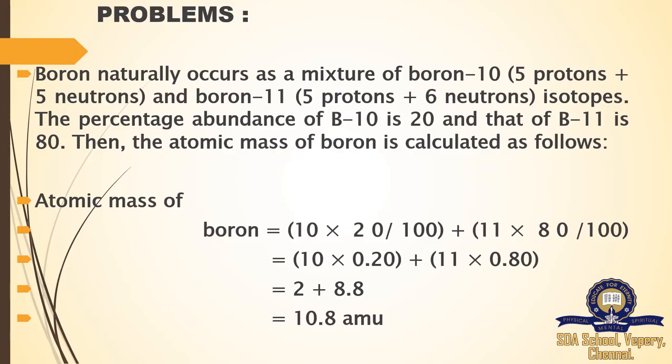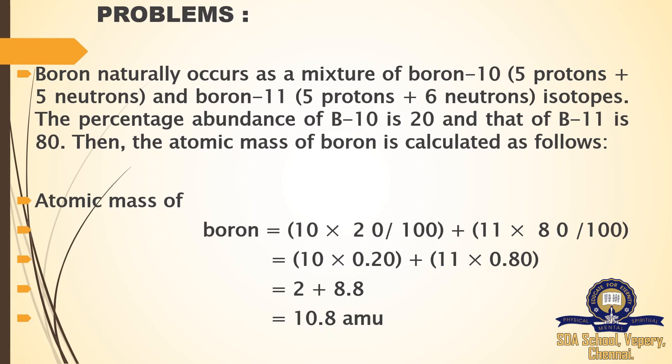The percentage abundance of boron-10 is 20 and that of boron-11 is 80. Then the atomic mass of boron is calculated as follows. We need to calculate the average, and only then can we find the average atomic mass. So first we take boron-10 with abundance 20/100, then boron-11 with abundance 80/100. Simplifying, 20/100 becomes 0.20 and 80/100 becomes 0.80.